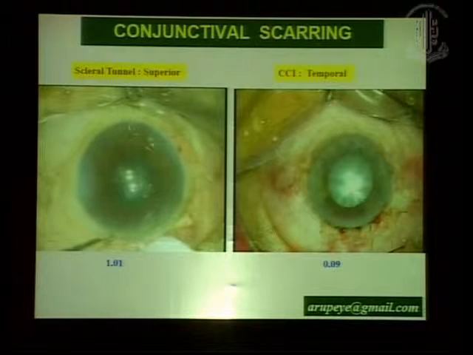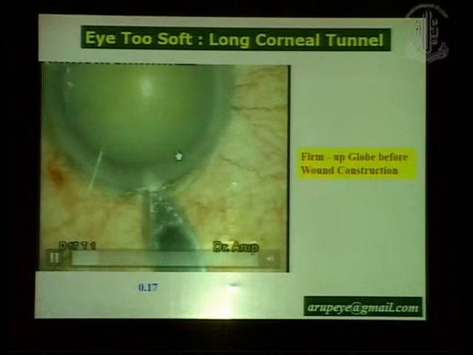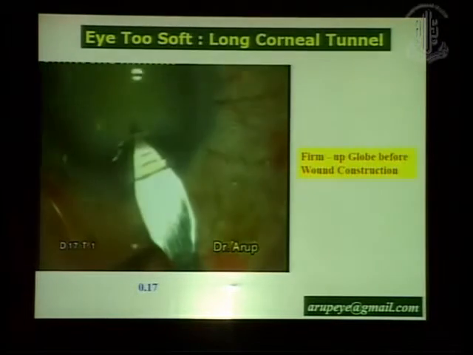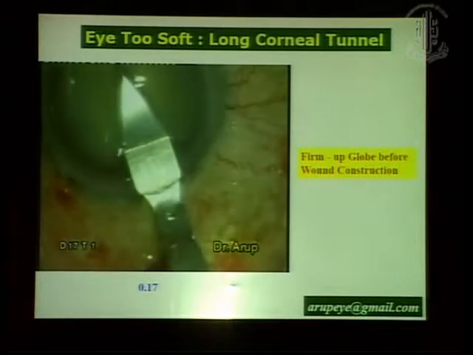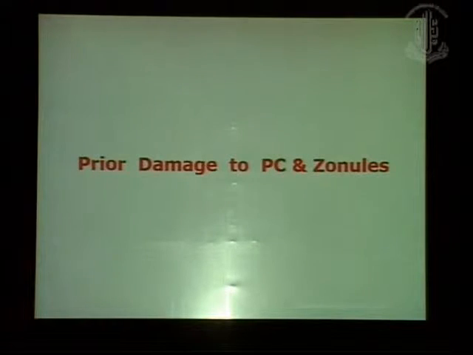So the next problem that the surgeon expects is that these eyes, post-vitrectomy eyes, tend to be extremely soft. So whenever we dissect a corneal tunnel through a very soft eye, it tends to become very long. And we all know that long corneal incisions have problems. They give rise to overlocking. There can be stromal hydration, and as you try to approach the subincisional area, you have to tilt the phaco handpiece, and that reduces the visibility because of corneal striae. So before you fashion a clear corneal incision, make sure that the globe is formed up by injecting an adequate amount of OVD, and then you go for your incision.